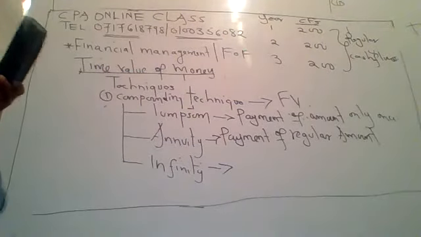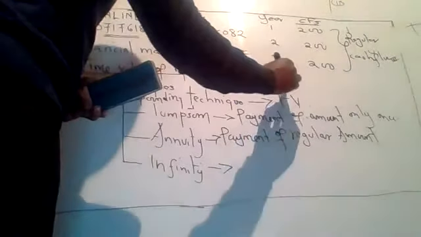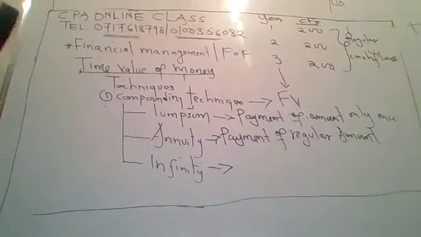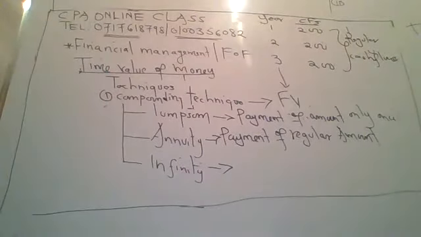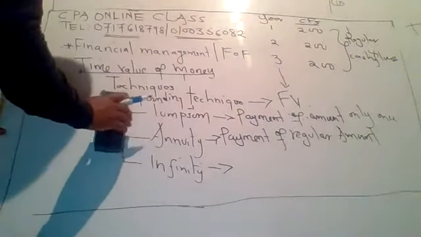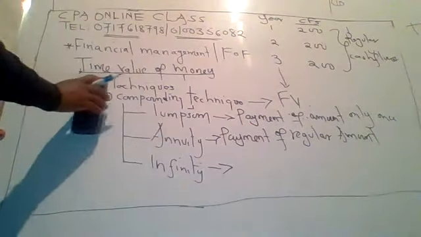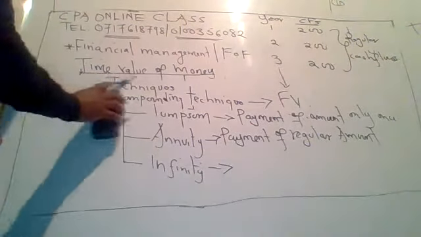And what about infinity? With infinity, we don't have the year, we don't know if it is 100 years, so we don't know at which time it will mature. That is what is called infinity. Okay, so let's start with the lump sum. We see the formula of a lump sum.